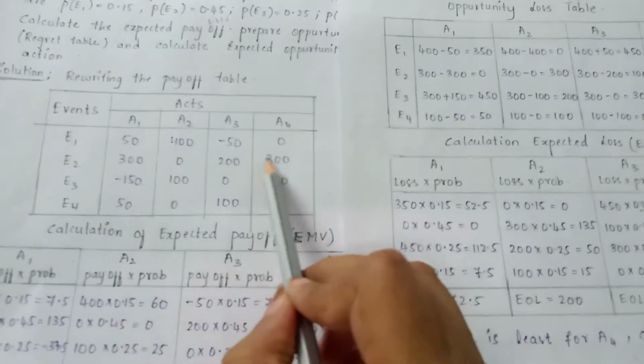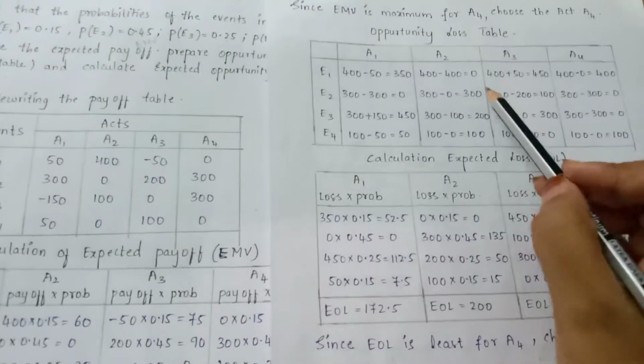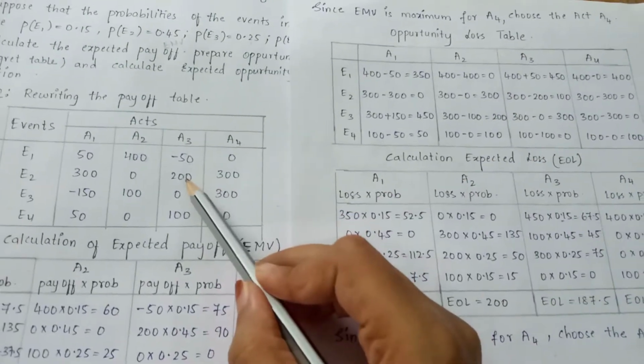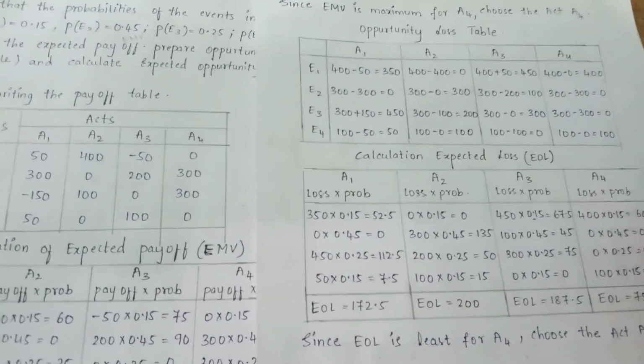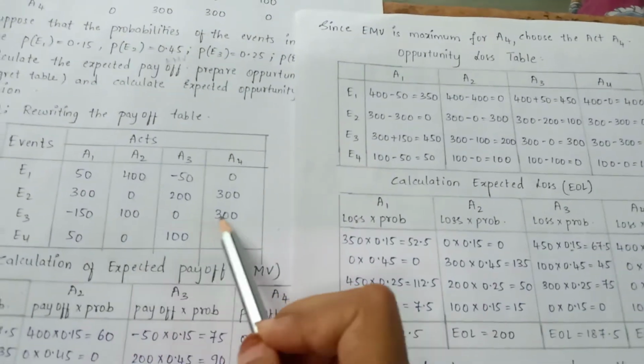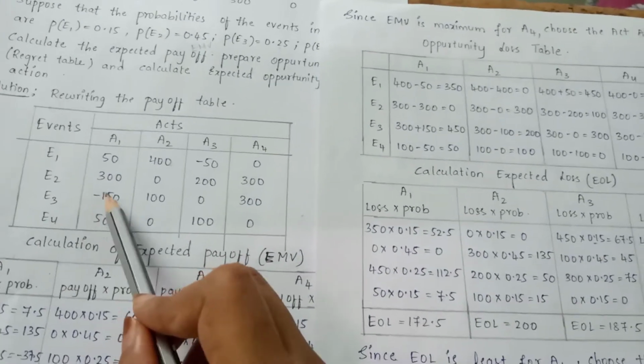In event 2, students, the maximum value is 300. So 300 minus 300 is 0, 300 minus 0 is 300. Next, 300 minus 200 is 100, and 300 minus 300 is 0. For E3 also the maximum value is 300. So 300 minus of minus 150, that is minus into minus plus.